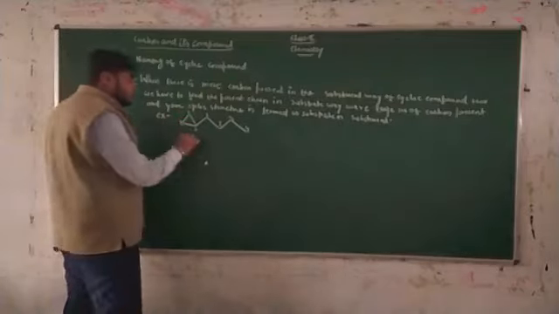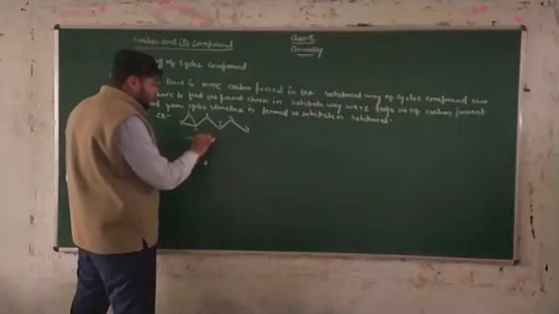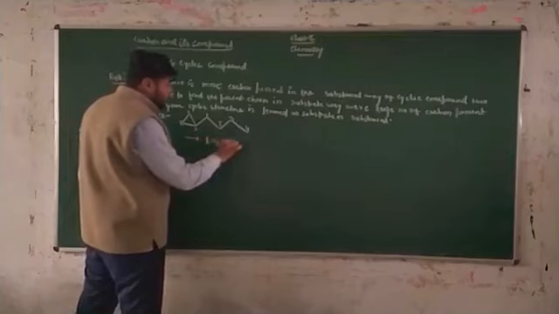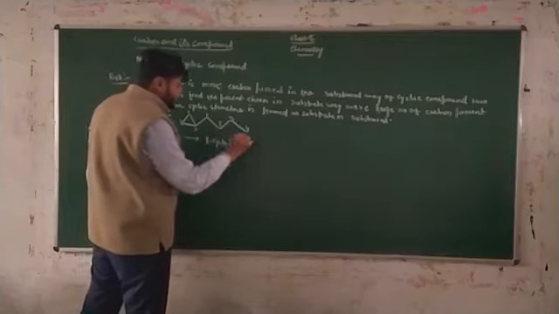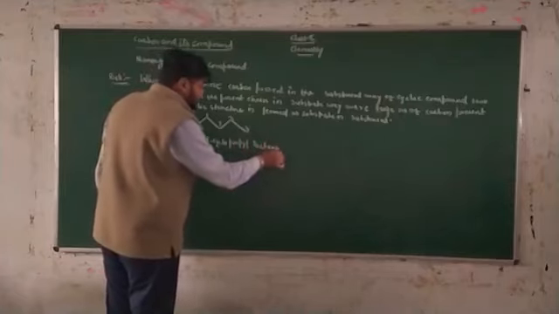For the naming of this organic compound, you write the name 1-cyclopropylbutane.